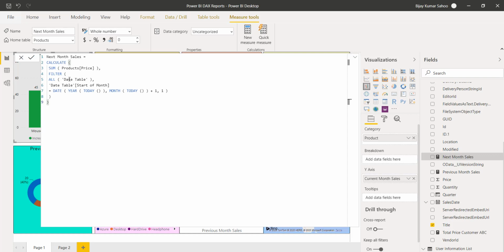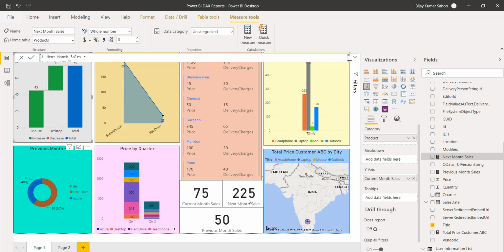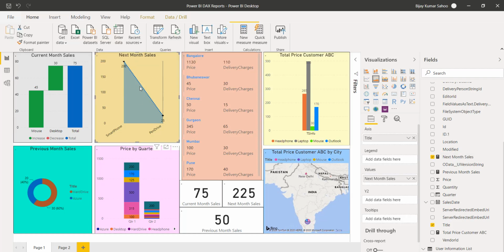Then we are filtering, and we are doing a SUMX for the price, and this will give you the next month sale. If you see here, next month sale is 225. I have also used this in a chart. You can see here it is an area chart, and it will appear like this. You can use any charts, and you will be able to see the results.